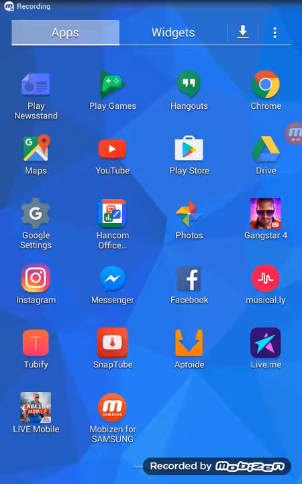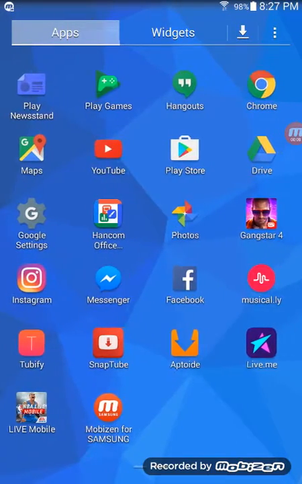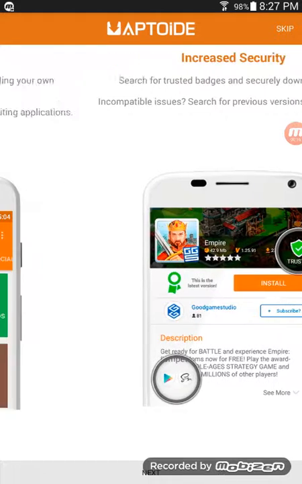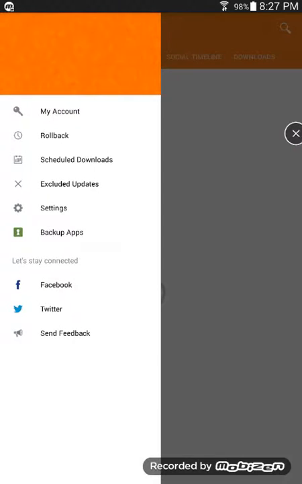Guys? Today I'm gonna show you guys how to install this Aptoide, this one right here. This app you can download, everything that you want.